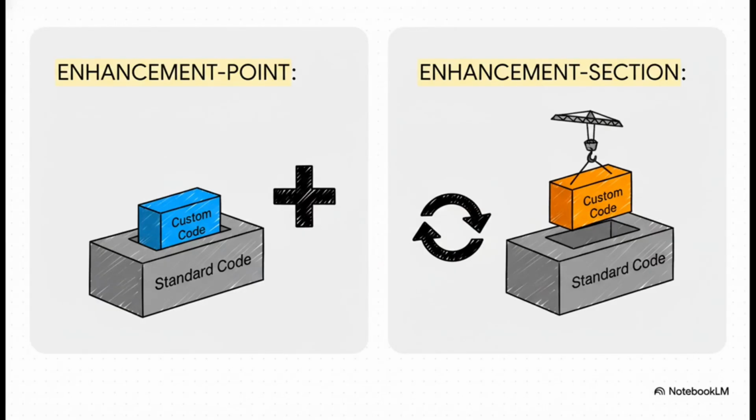Within this framework, you've got two main explicit options. Think of an enhancement point as a little hook where SAP says, hey, if you want, you can add some of your own code right here. It doesn't change their code, it just adds to it. An enhancement section is different. That's where SAP wraps a whole block of their code and says, look, if you really need to, you can just replace this entire block with your own logic. Knowing when to add versus when to replace is totally key.